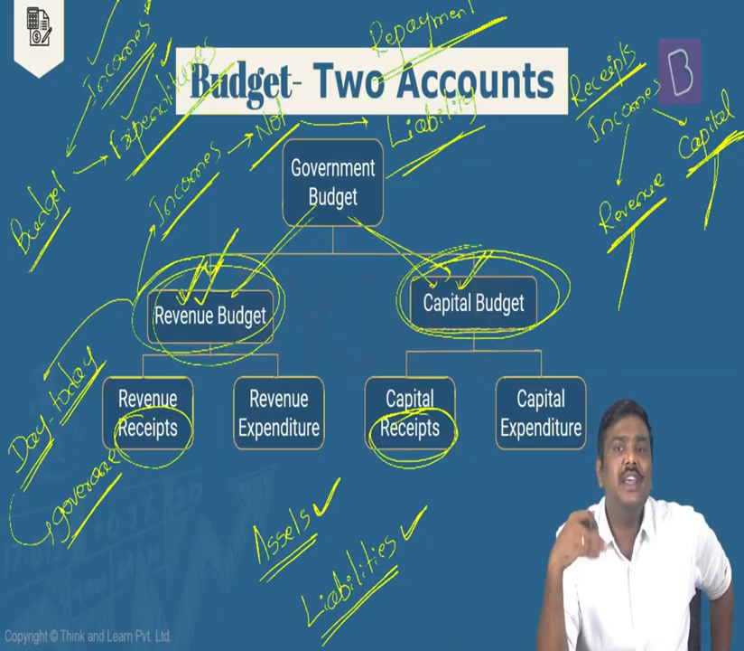So whenever you talk about the revenue side of the budget, one, these do not create any liability. These are basically incomes which are collected by the government, which do not create any liability. Simply collected, that's it. The government doesn't repay this particular money back.